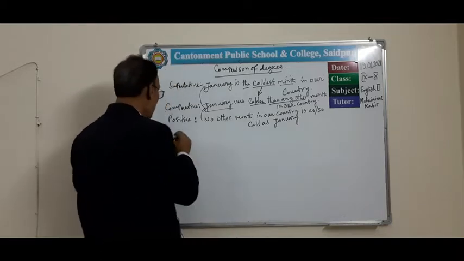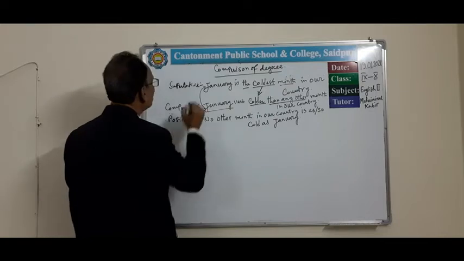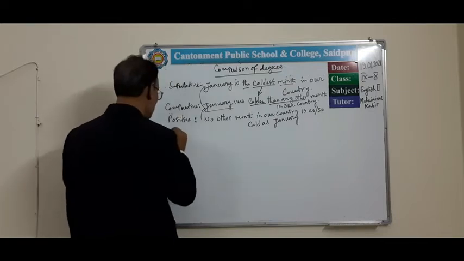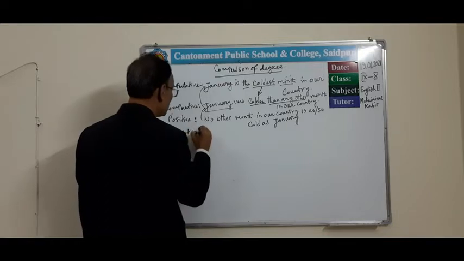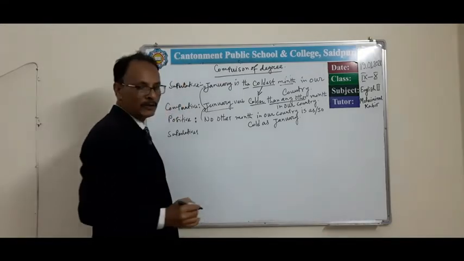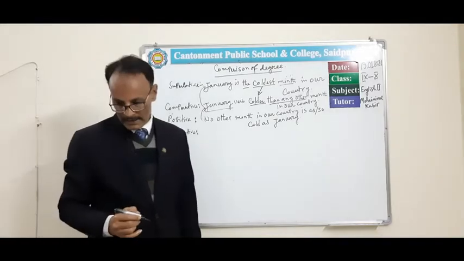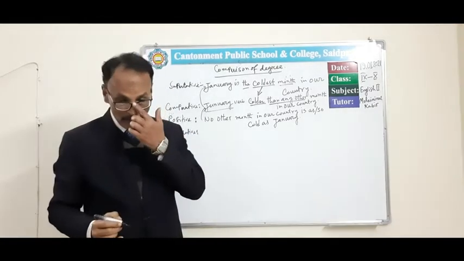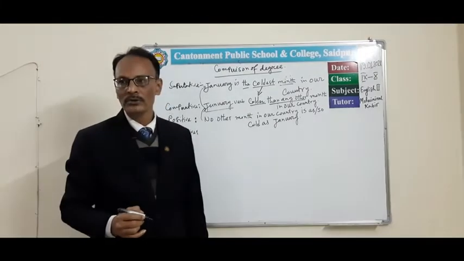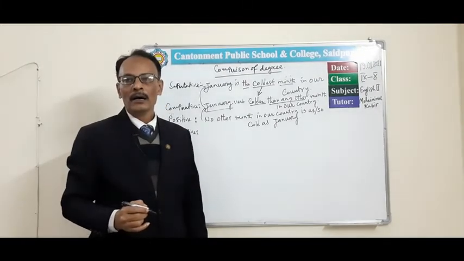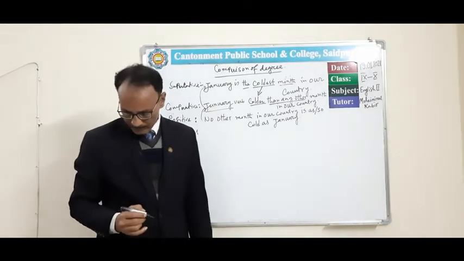And whenever you get any other type of superlative form, maybe "one of the," whenever you get "one of the" in any sentence, then what will you do to transform it into comparative and positive degree? For example,